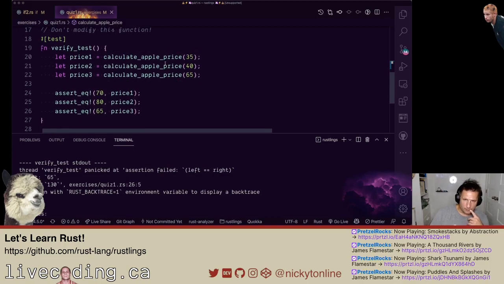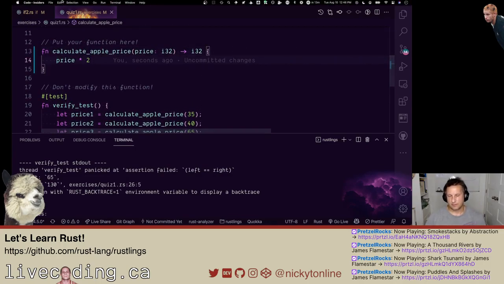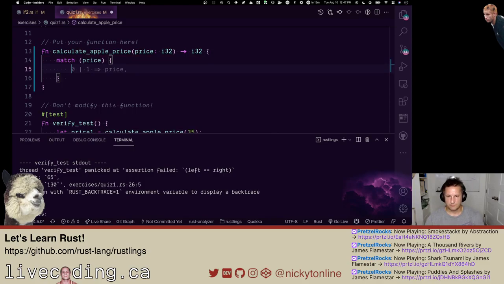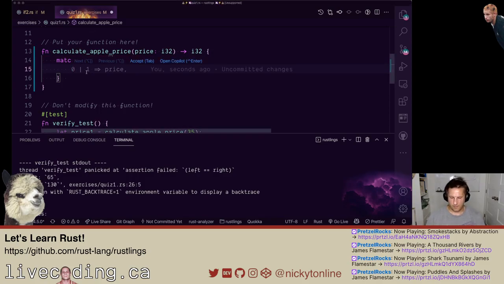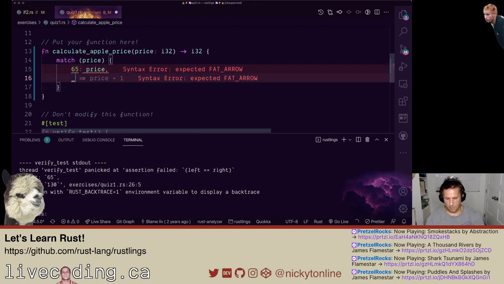It's not multiplying it in the case of 65, I don't know. We could do pattern matching again. We could say match, and then if it's 65, we'll say price. Otherwise, did I do that right? Oh no, whoops, it's like this.